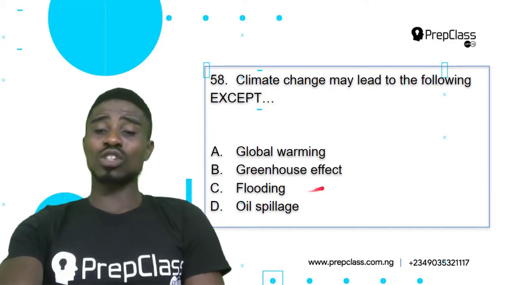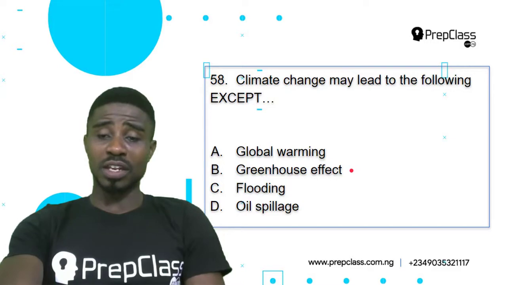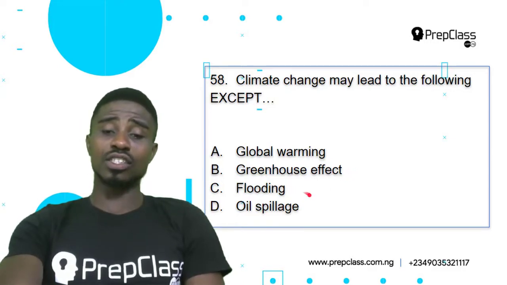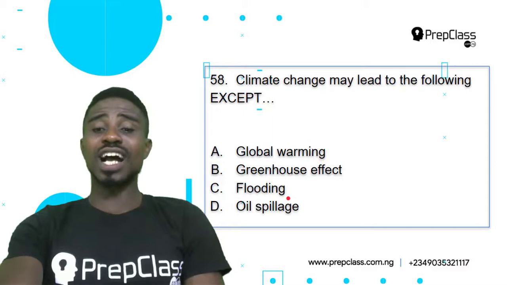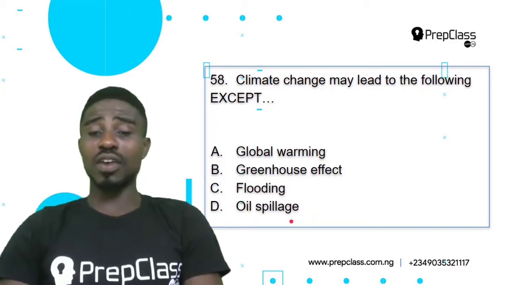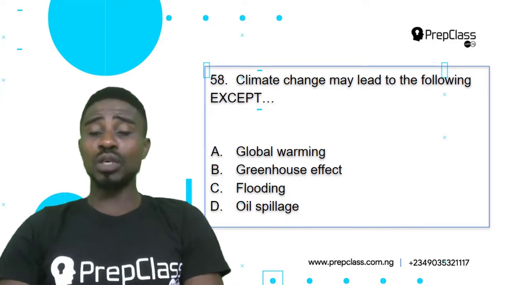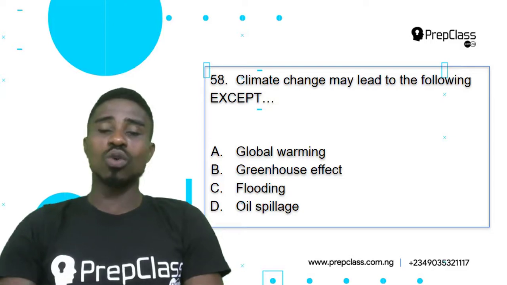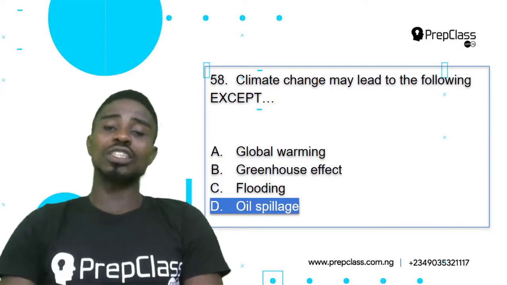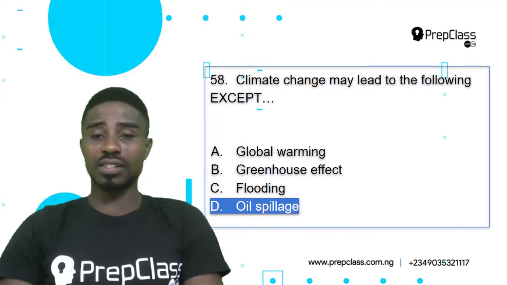So one of them has nothing to do with the weather condition of an area, and that answer is the oil spillage. Oil spillage has nothing to do with the weather condition of a particular area. Oil spillage is when oil is intentionally or accidentally spilled into a water body. So that's oil spillage, and it has nothing to do with climate change, or the weather or atmospheric condition of an area. So question 58, option D, oil spillage, is our correct answer.